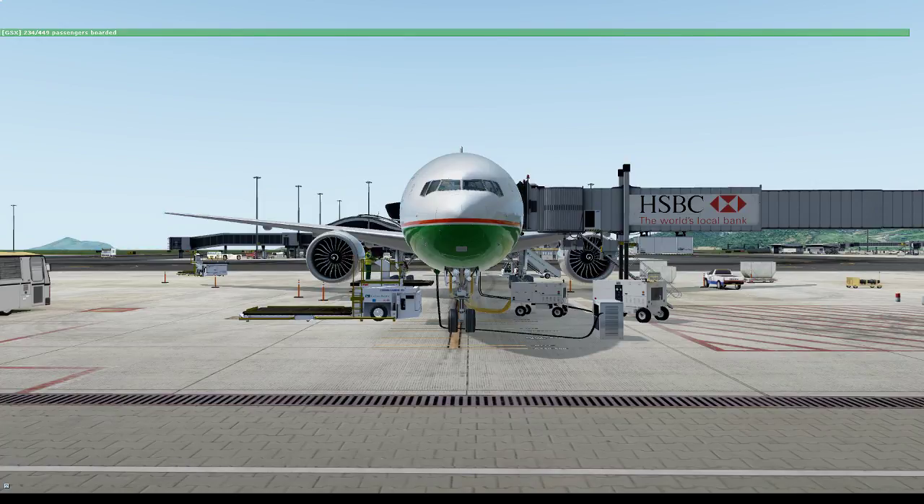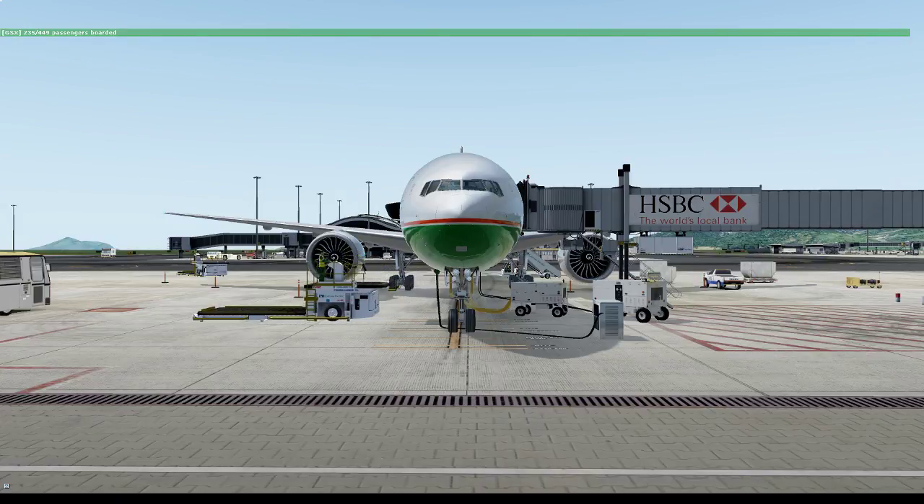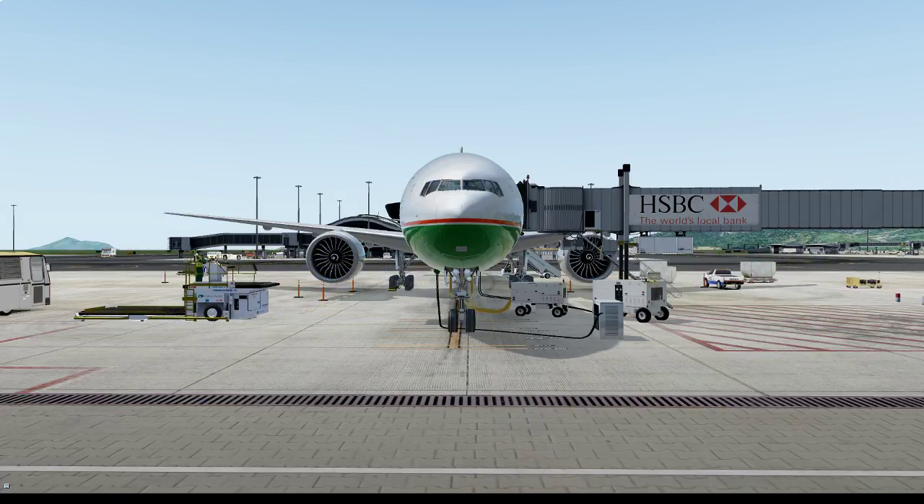Well, that's it for cargo. Still waiting on passengers. And we're only operating one entry today, so it's kinda difficult for us.